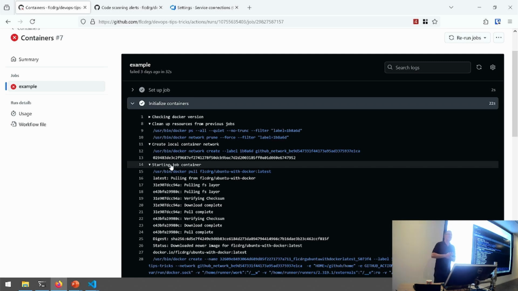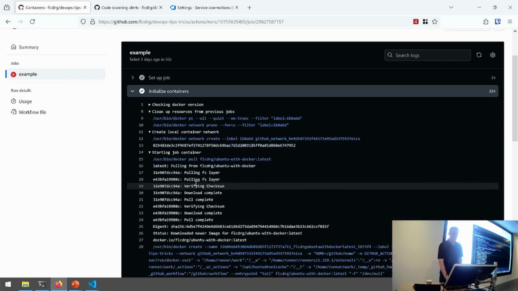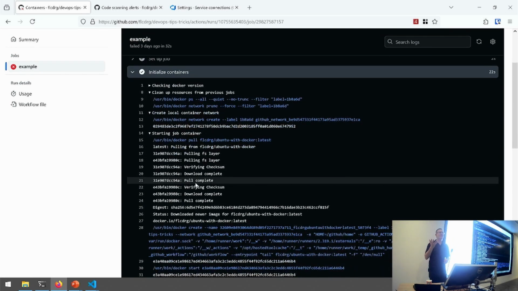No, it's a good point. There is a cost to using containers, and that is that if they're not already on the build agent, they've got to download. And not only the time cost, but sometimes it can be literally the cost of downloading the data. Depending on what service you're using, you might be paying for that data as well.